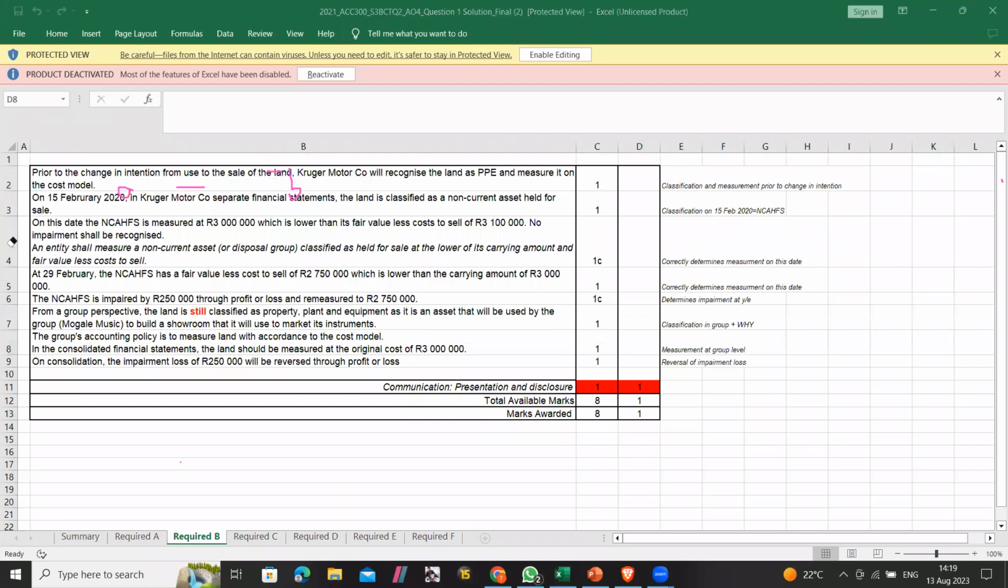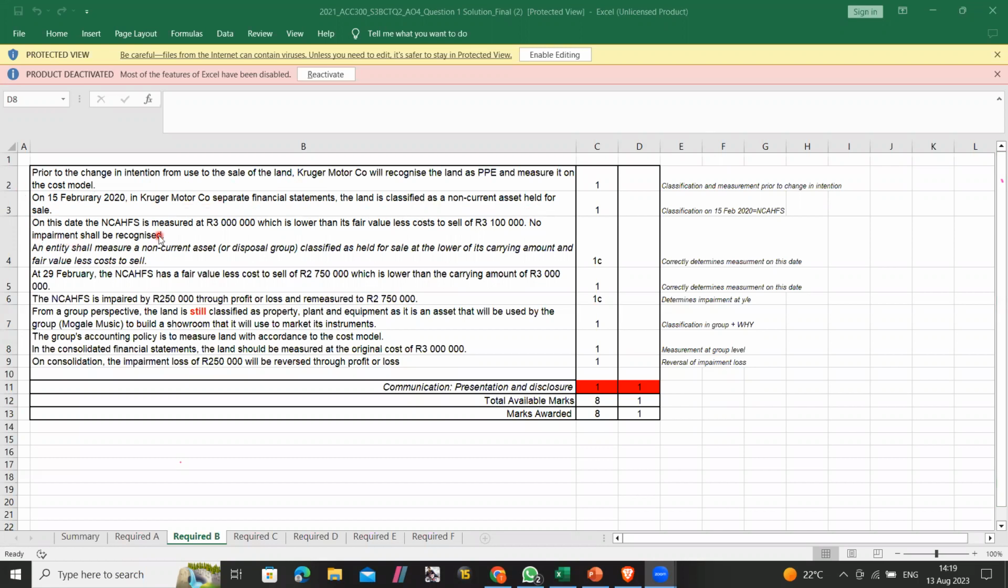So let's look at the response. It says, prior to changing intention to use to the sale of the land, Kruger will recognize the land as PPE and measure it on the cost model, right? That is prior to the change. Then on 15 February, when they had the intention, they're going to classify it as a non-current asset held for sale because they still have that asset.